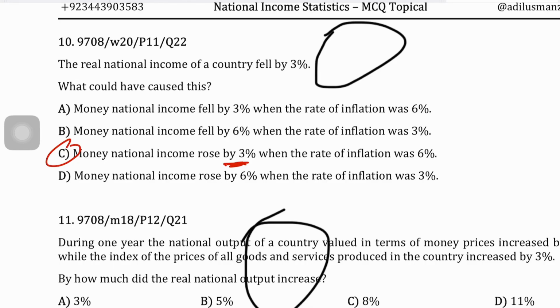So your percentage change in real income, or real GDP, or real national income, they all mean the same thing, would equal your percentage change